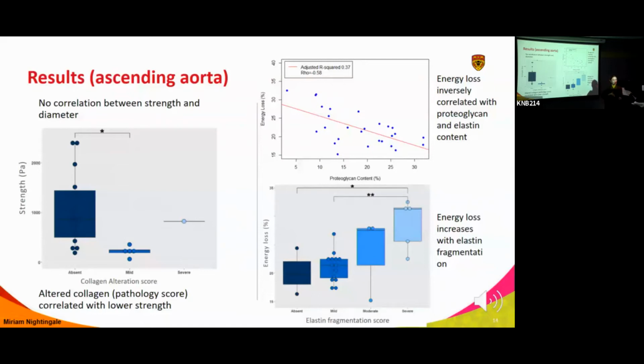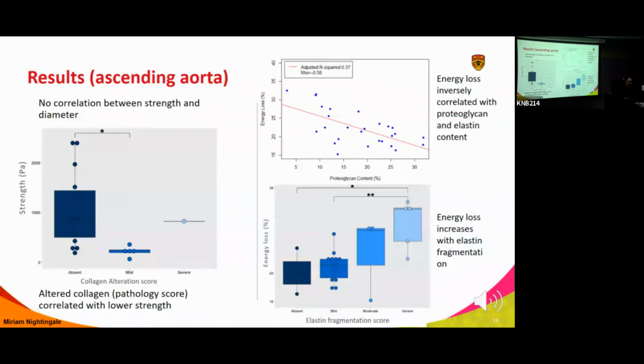So when there is collagen in the media, on the other hand, it correlates with lower strength, as well as higher energy loss. So these walls are not behaving like they should. We're now looking at what type of collagen, and total collagen as well. These preliminary studies really helped us identify directions in which we want to go.